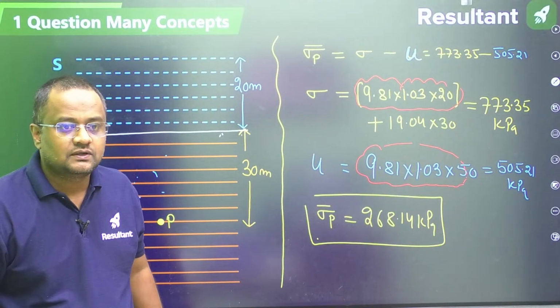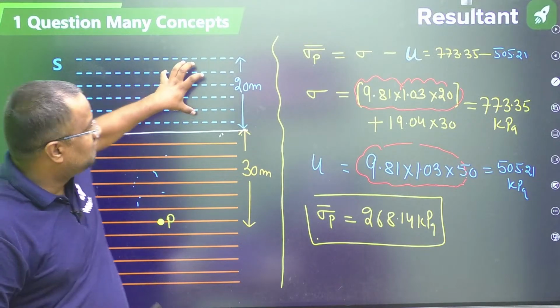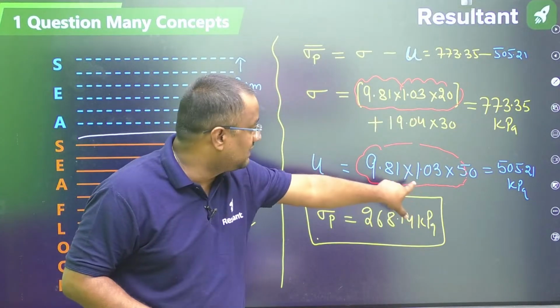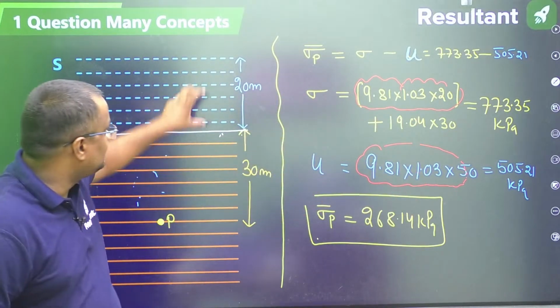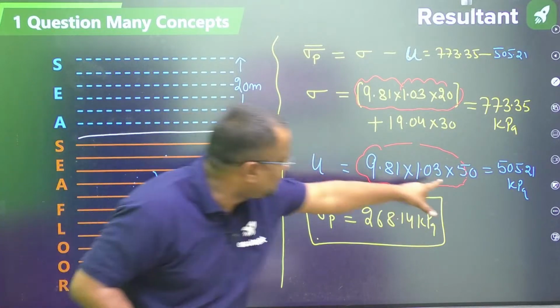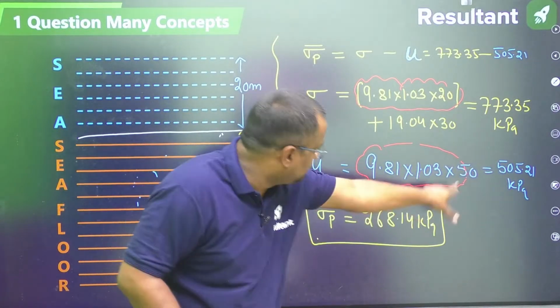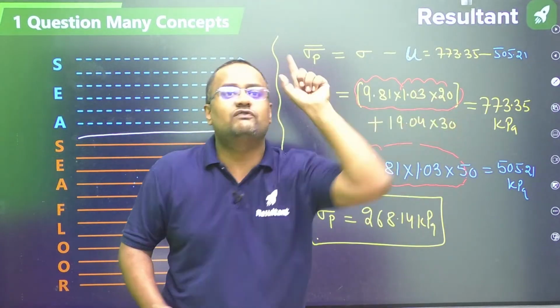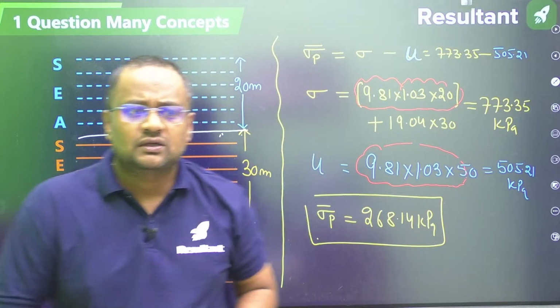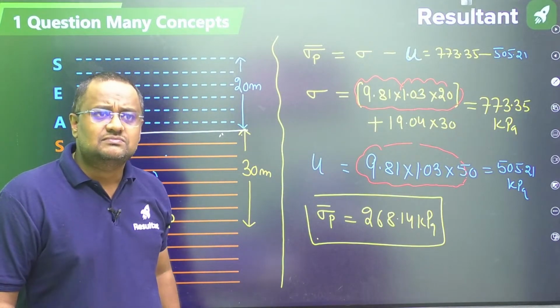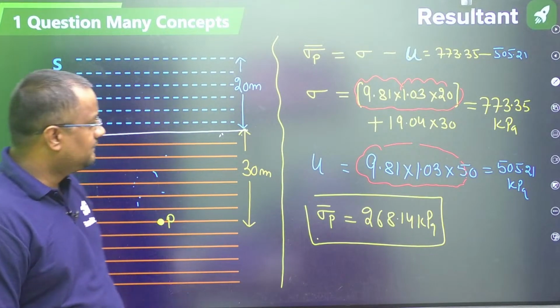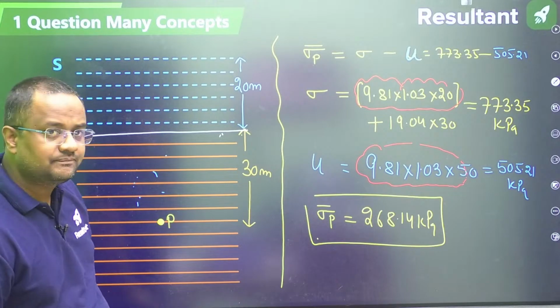Okay, because if you don't take this, it will not be coming in sigma, it will not be coming in U also. This pore water pressure is actually due to 20 and 30, so remove 20 from here, leave it only 30. So remove 20 from here, remove 20 from here, it will be same. It will be so. Okay, excellent, guys.